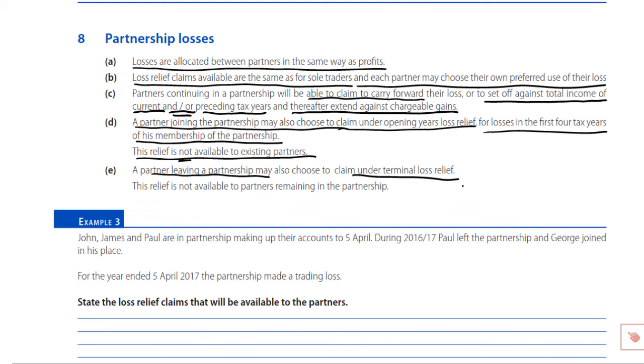Once you have that loss computed, then it will go back against the trading profit, so it's purely trading profit, of the final tax year. But that's going to be a loss, so it'll be a nil assessment anyway in 99.999% of occasions. So for us it effectively means we go back against the trading income of the preceding 3 tax years.